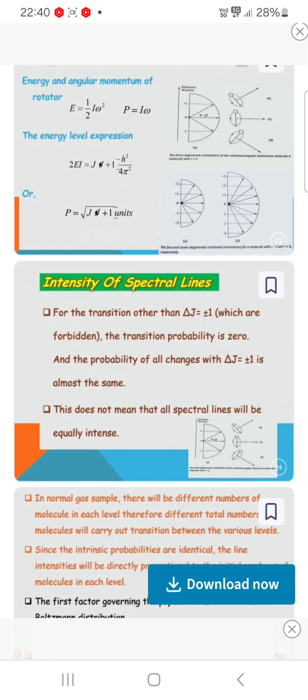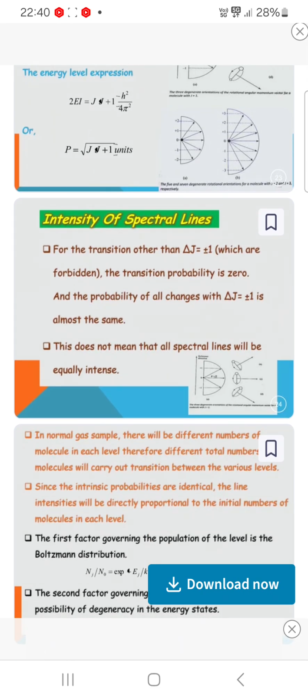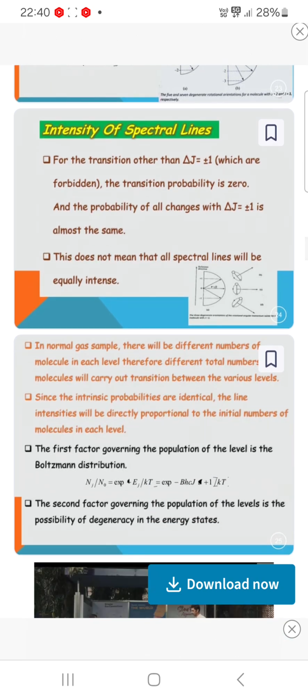Now, intensity of spectral lines. You know, my friend, for transitions with ΔJ other than ±1, which are forbidden, the transition probability is 0, and the probability for all changes with ΔJ = ±1 is almost the same. This doesn't mean that all spectral lines will be equally intense.